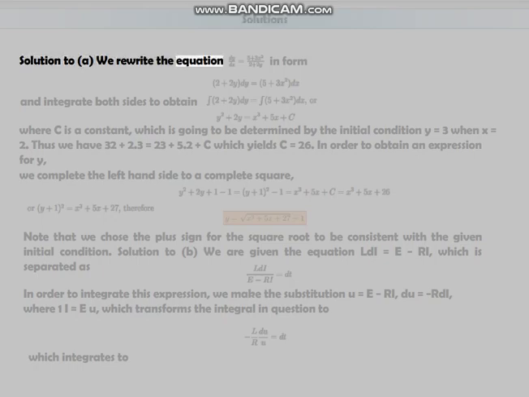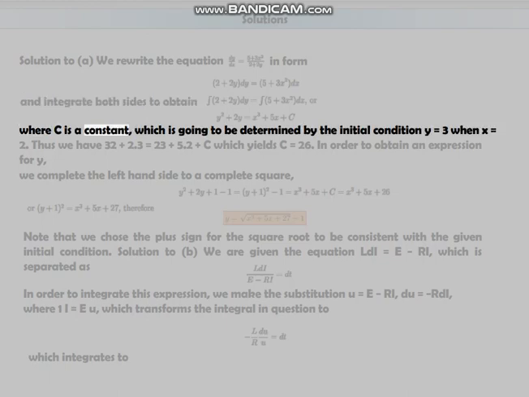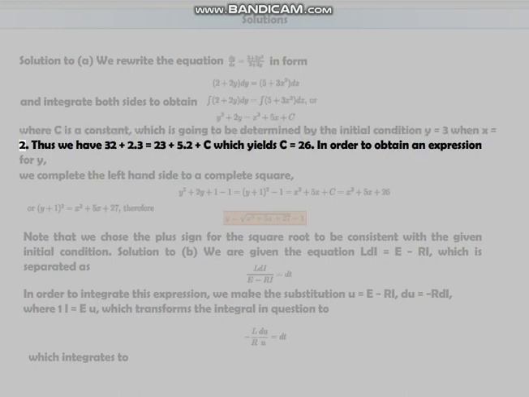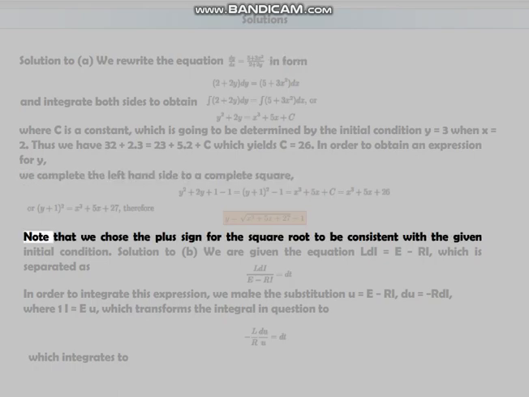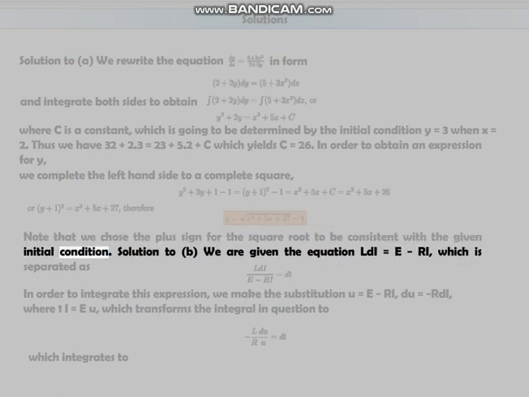We rewrite the equation and integrate both sides to obtain, where c is a constant, which is going to be determined by the initial condition y equals 3 when x equals 2. Thus we have 3^2 + 2·3 = 2^3 + 5·2 + c, which yields c equals 26. In order to obtain an expression for y in explicit form, we complete the left-hand side to a complete square. Note that we chose the plus sign for the square root to be consistent with the given initial condition.